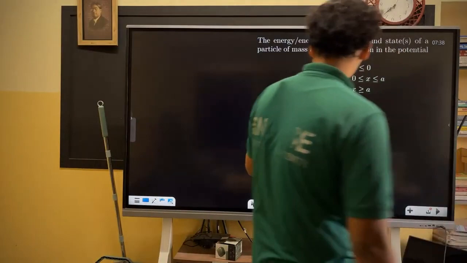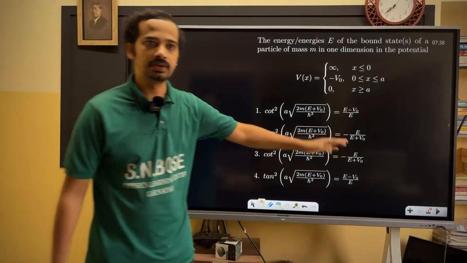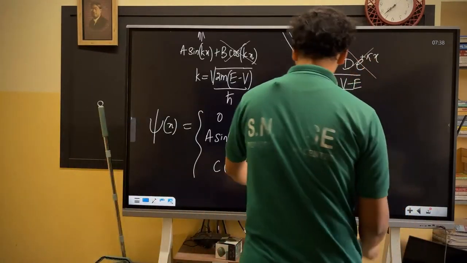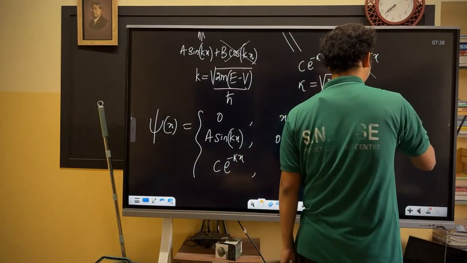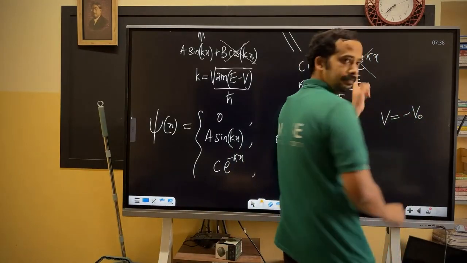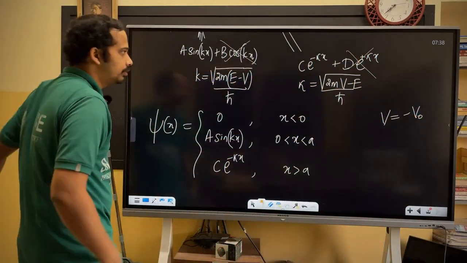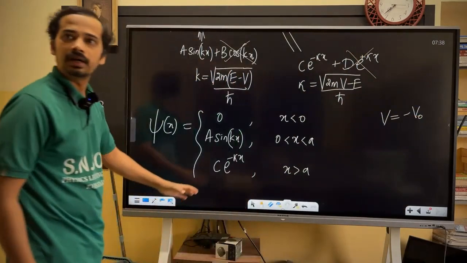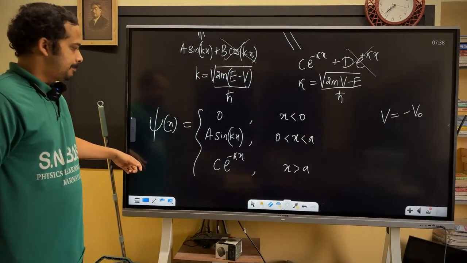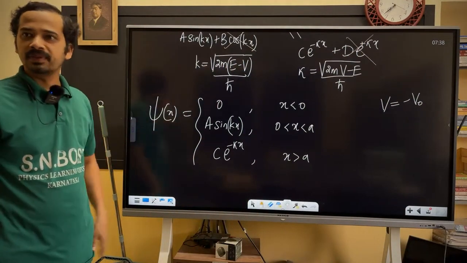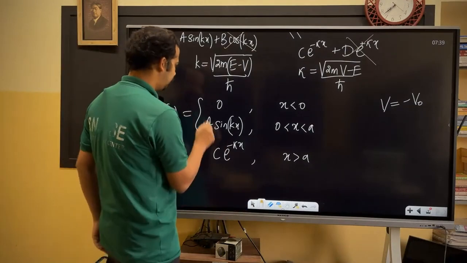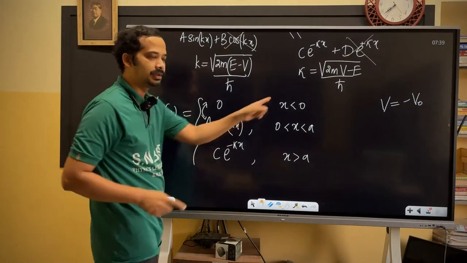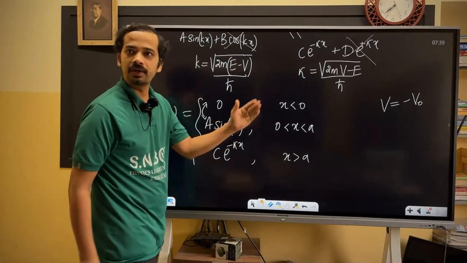Later you need to substitute k and kappa. Look at here, he gave everything in terms of energy, potential and so on. I just wrote V here. V is nothing but minus V naught. Later you need to substitute V equal to minus V naught. Fine. Now what do you do? Here continuity of the wave function is already taken care of at x equal to 0, by avoiding the cosine function.